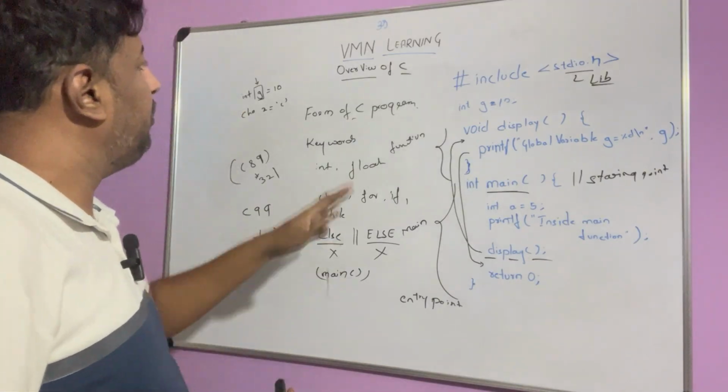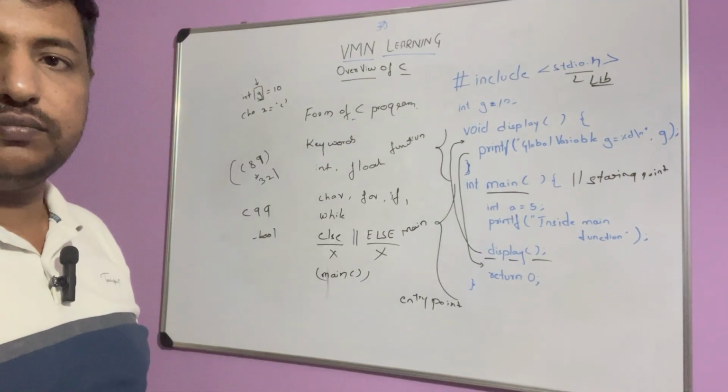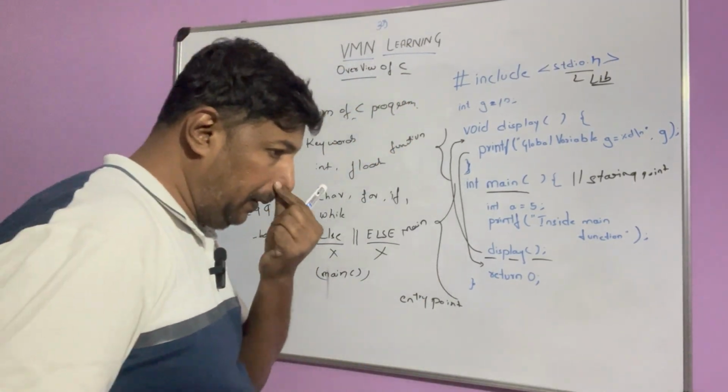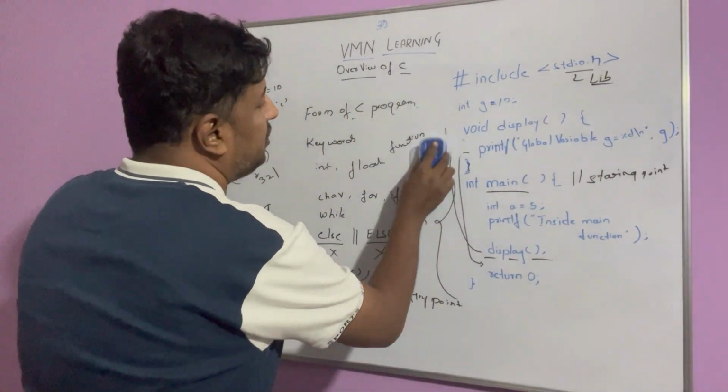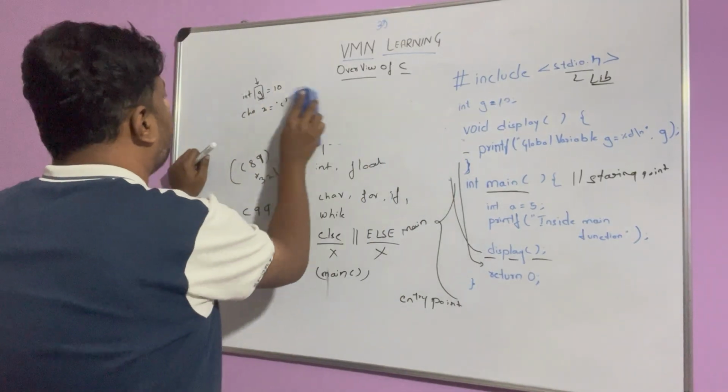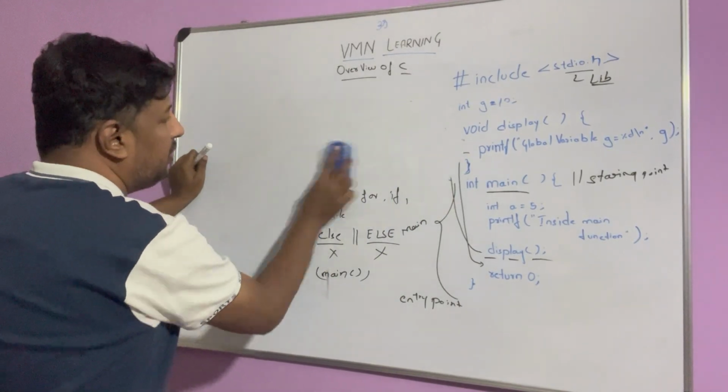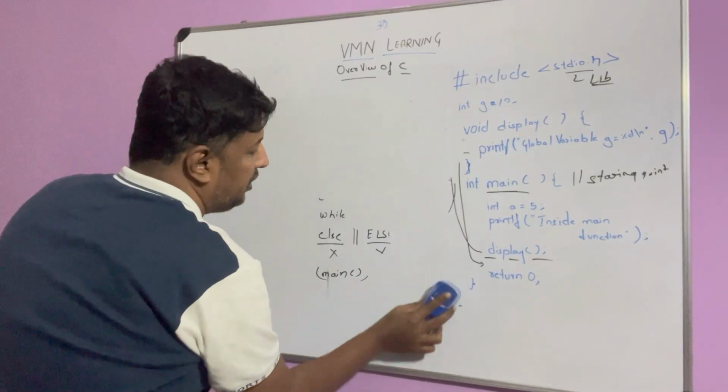Okay, this is the form of a program, and as I explained, this is a normal program. So normally, how will a program be? I will let you know.